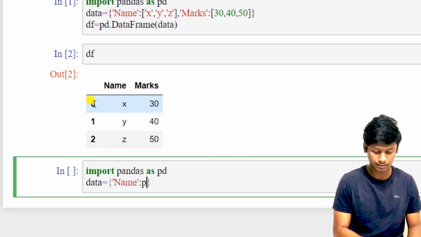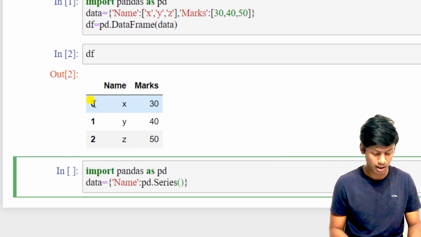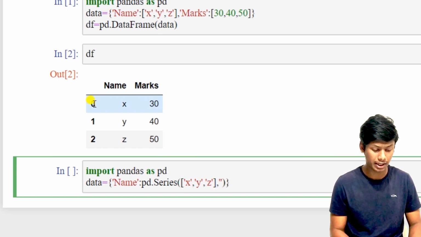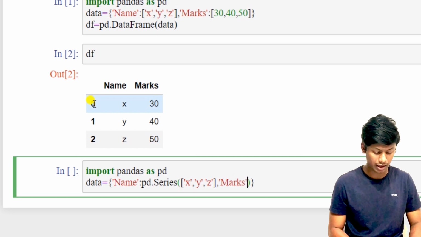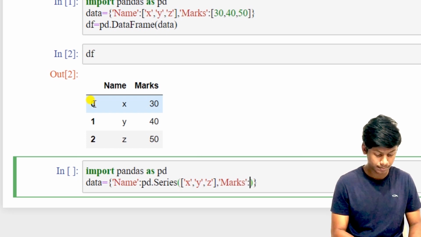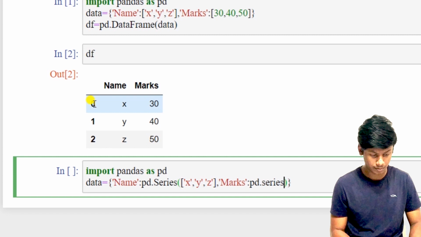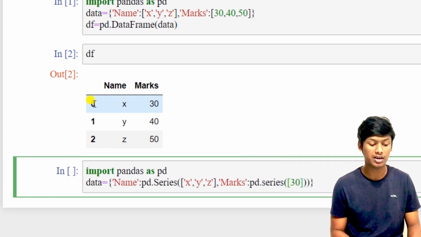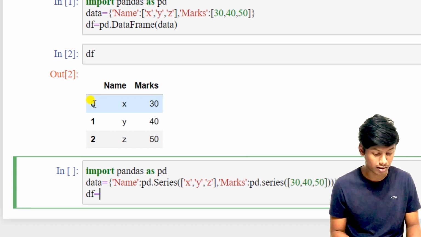Instead of passing values directly, I'll be using pd.Series x, y, z. And the next column is marks, pd.Series, and passing the values 30, 40, 50, same as the above one. And pass the same dictionary to data frame.